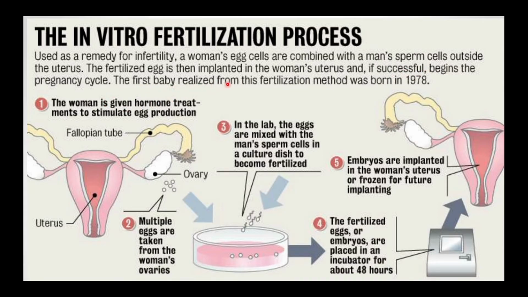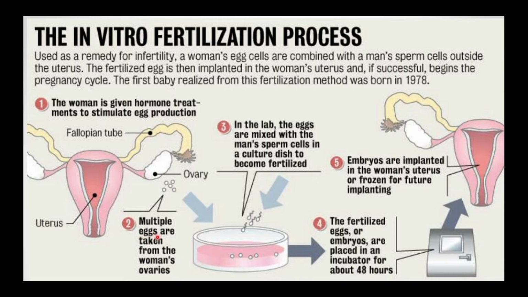The first baby realized from this fertilization method was born in 1978. Here you will find the steps. The woman is given hormone treatment to stimulate egg production. So to produce more eggs, the women are given hormonal injections. Particularly here you will find the ova are released from the ovary. So this is the fallopian tube, uterus, and ovary.